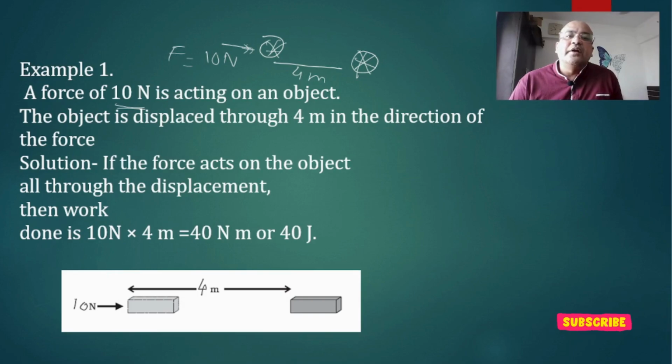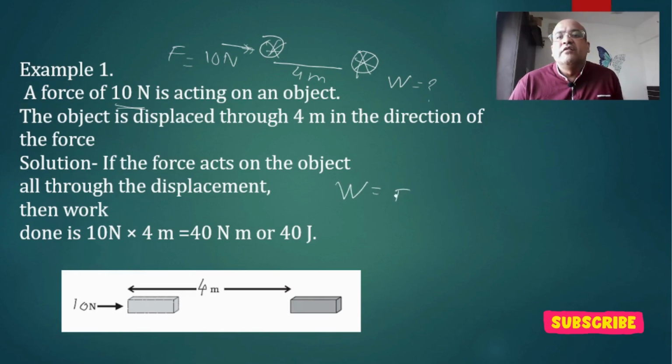Now we need to calculate the work done. If the force acts on an object all through the displacement, then we know that work done is force into displacement.